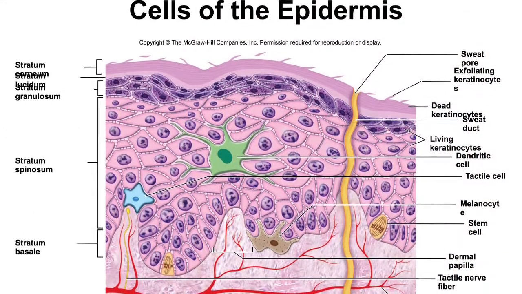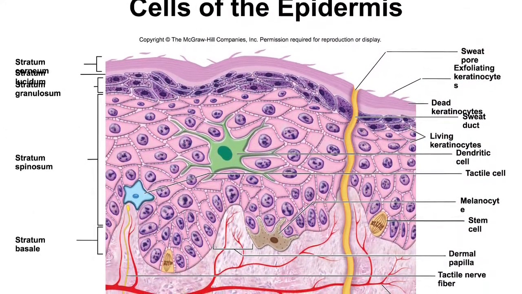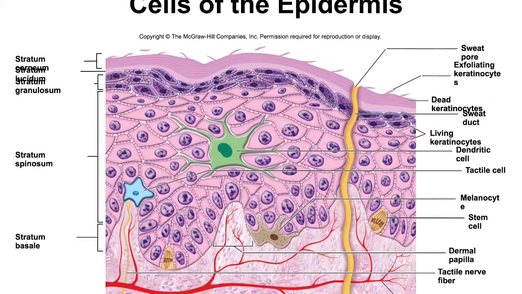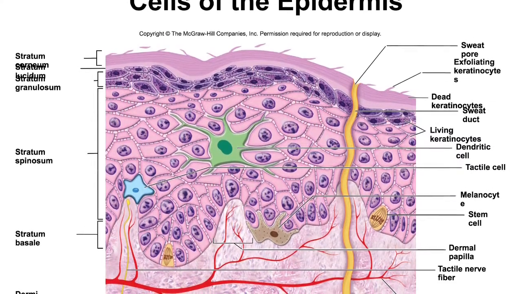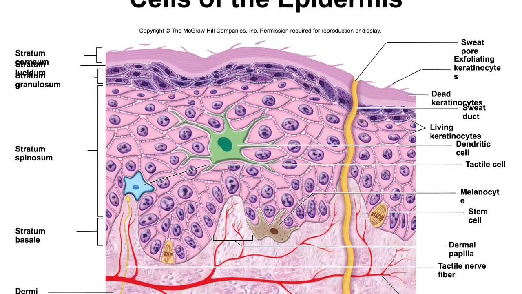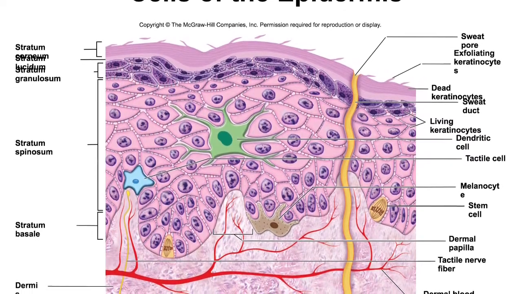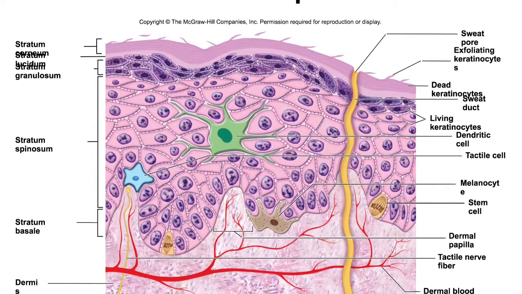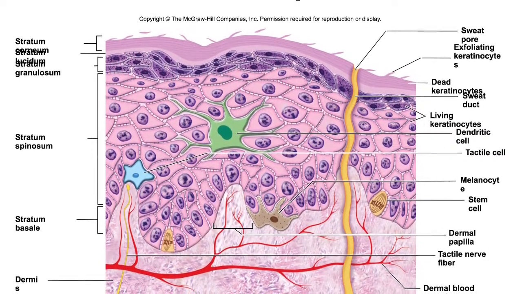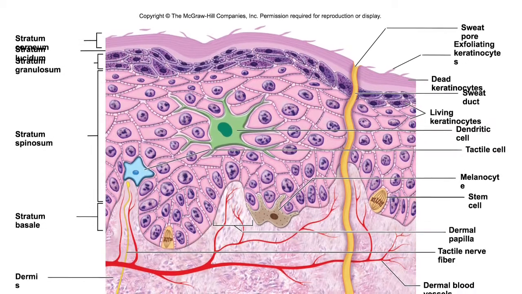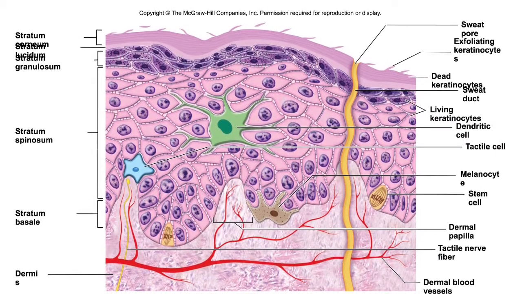There are 5 cells of the epidermis. Stem cells are undefined cells that give rise to keratinocytes. They are found in the deepest layer of the epidermis. Next are the keratinocytes. They are a great majority of the epidermis cells. They synthesize keratin. Melanocytes occur only in stratum basale. They synthesize pigment that shields DNA from UV rays.